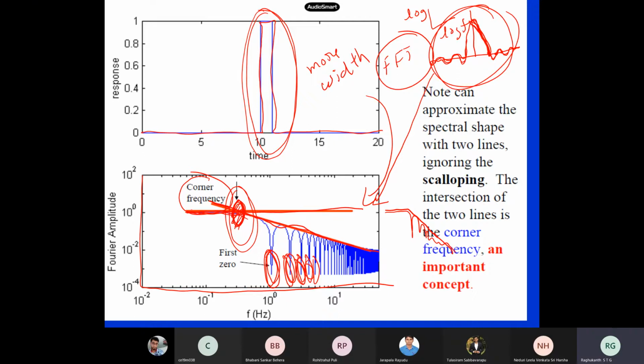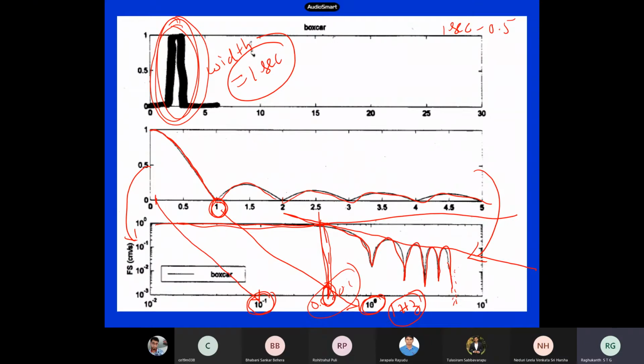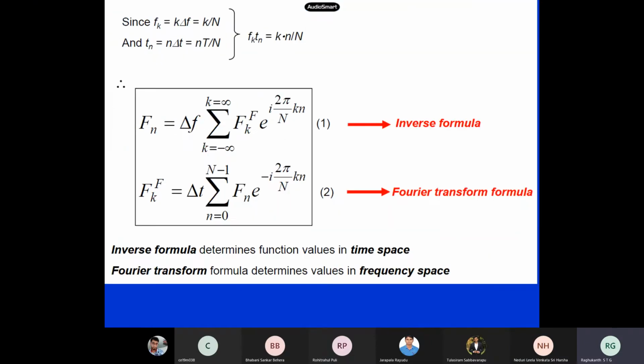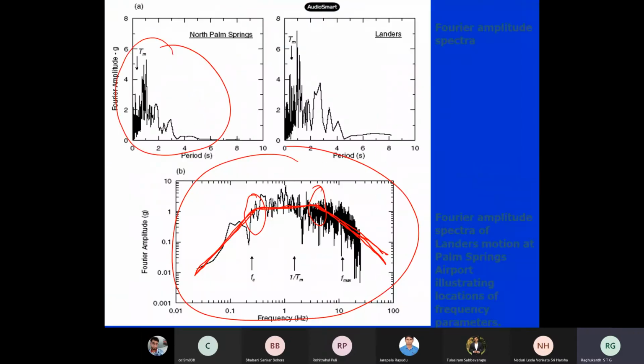What happens to the corner frequency? It reduces. You followed, right? I showed you in our last class. You can link this to earthquakes also: as magnitude increases, the rupture area increases, and obviously the corner frequency reduces.